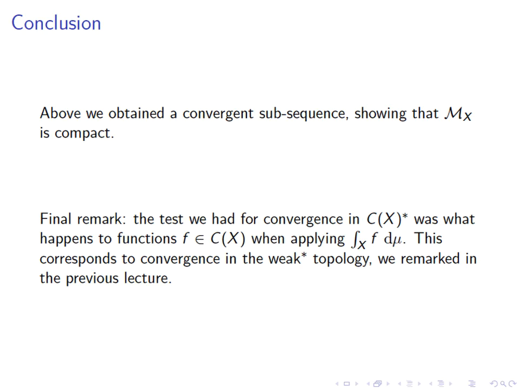All the functions is impossible. I did not say that right. To make the functions from Cx star to R continuous when these functions are given by evaluation of functionals in Cx star on functions f of x. In other words, we test convergence in Cx star by seeing what happens to functions in Cx when we apply the functionals from Cx star to them.